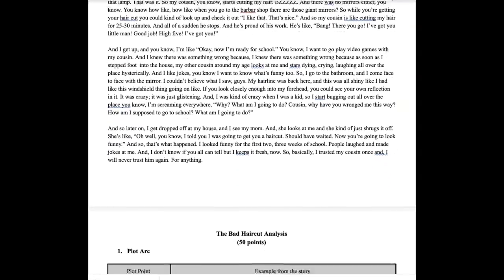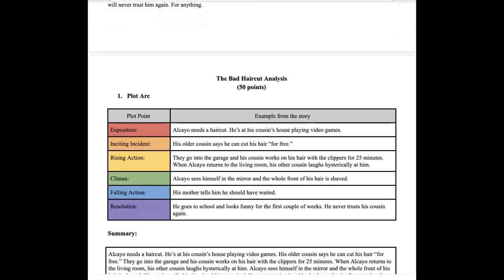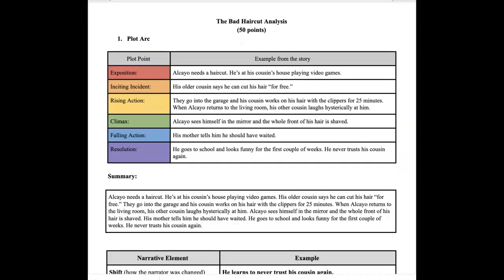And the next step, this is something we did in class, so I'm just going to show you what we came up with in class. We generated the plot arc. Now we're doing this with this story, we're doing this with Coyote Dream, because eventually we're going to apply what we've learned about plot arc in storytelling to our own story. So we practiced this one together. Everyone did their Coyote Dream on their own, and then we're going to be doing our own plot arc for our own story.